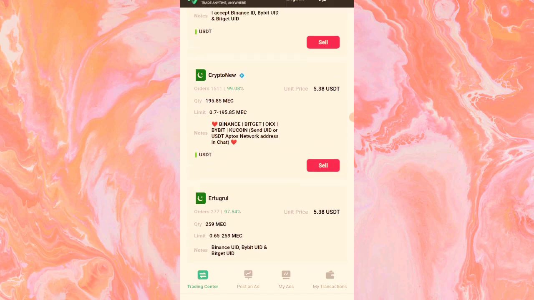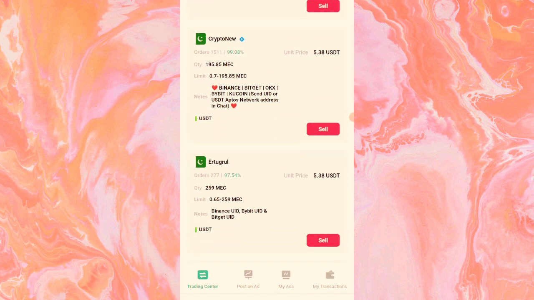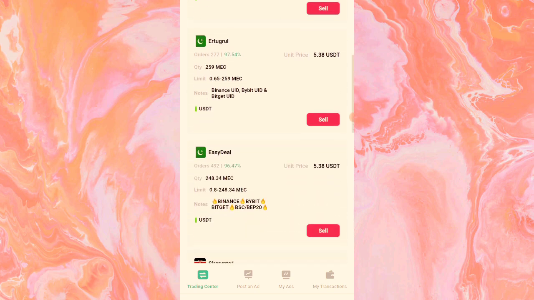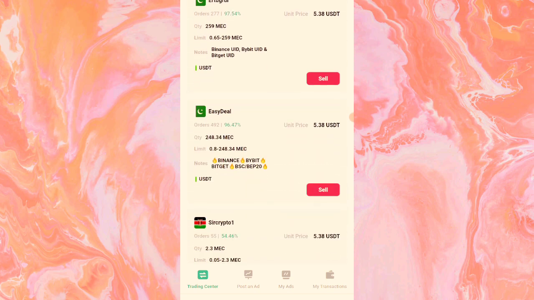You see, you can sell from a minimum of 0.005, just like we see here. So you don't have any reason to go and sell to any external person that will cheat you of your ad earn or free earn tokens. Just earn enough, then come here to come and sell by yourself and receive your money in USDT. So this is how this MEC token works.